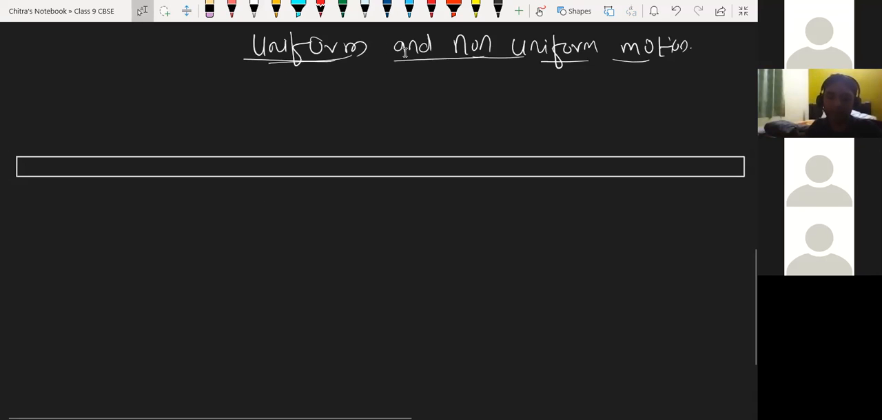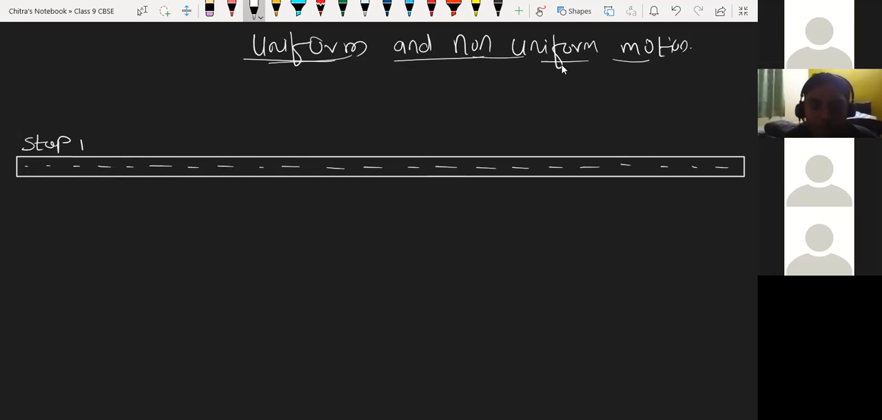We only have to understand what uniform and non-uniform are. You can relate it with linear or circular motion. That's why we covered linear and circular motion first. Okay, beta? Suppose this is the highway, again a straight line path. Here we have stop 1, here stop 2, here stop 3, and here stop 4.